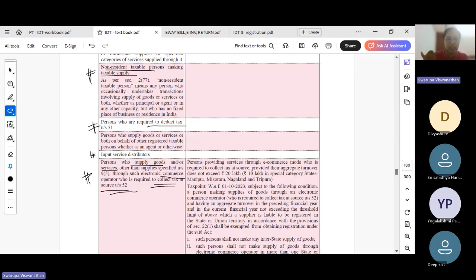A person, input service distributors also have to register themselves irrespective of the turnover, because they need to distribute the input tax credit. To distribute input tax credit, you need GST registration. Okay, so these are the exceptions to compulsory registration.